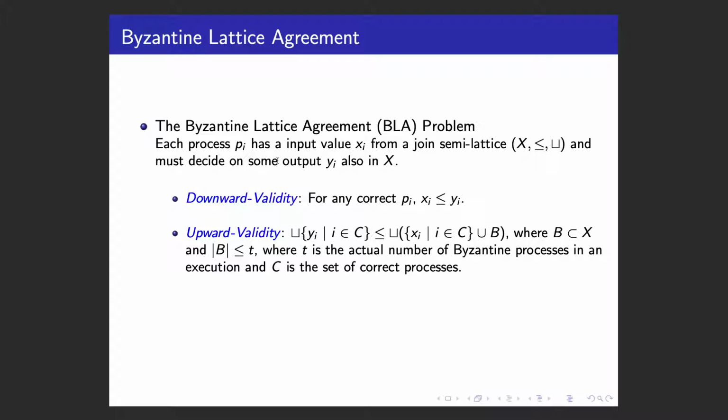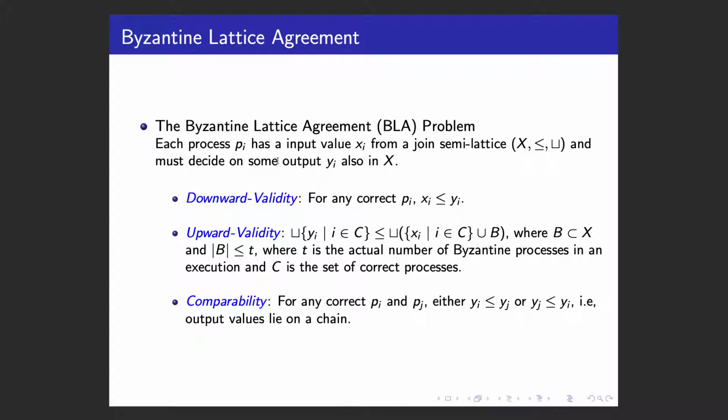It seems like upward validity is trivial because Byzantine processes can propose the largest element in the lattice, and then our argument is that in practical applications, we can require that each process can only propose, say, in the case of a Boolean lattice, a singleton. And also, our algorithm can work if the join semi-lattice is infinite.